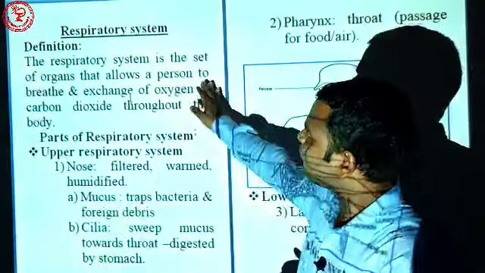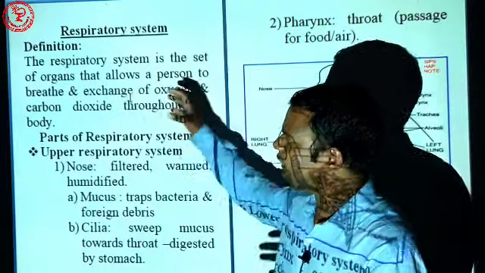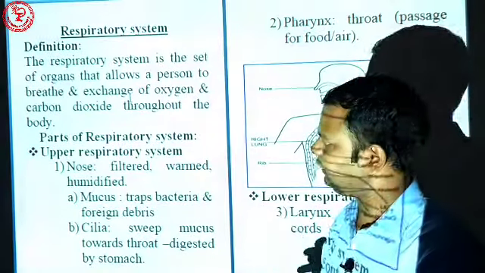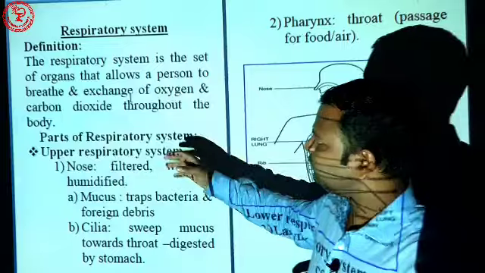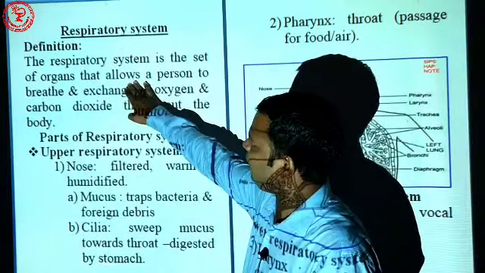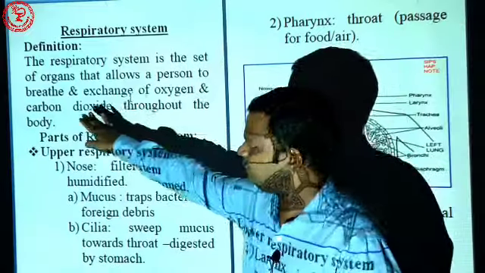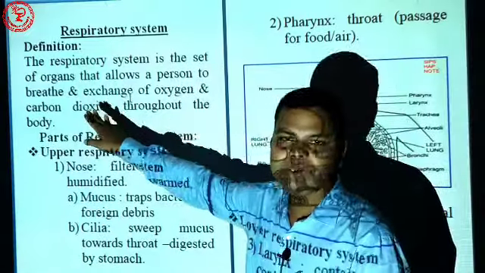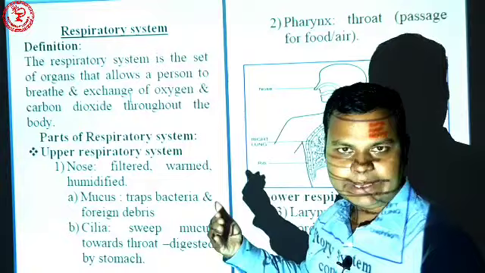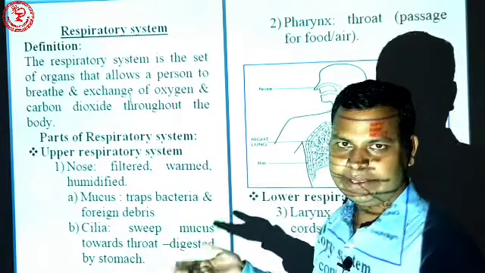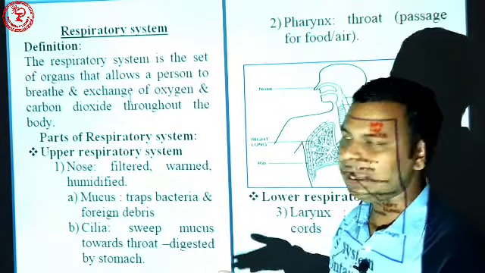So we can say the set of organs. Different organs are associated or combined together, and these different organs allow a person to breathe. What is the meaning of to breathe? It means inspiration and expiration, meaning air goes in and goes out.